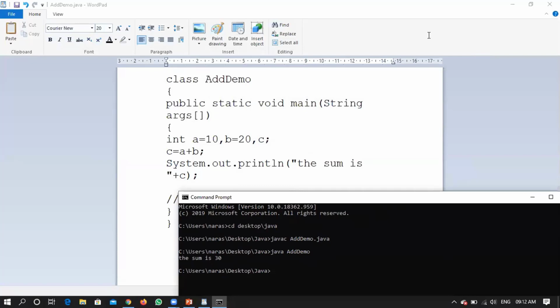What if we write the sum is C plus C? No problem. It will be printing the sum is a C. After that, it will print a 30. Your computer is dumb. It will not understand. It will not have its own knowledge, right? So whatever you write, according to that itself, it will show you the output, right? If you are writing the sum is a C in a double quote, then whatever is there in the double quote, everything will be printed. Later you are attaching a value of 30, so the value of a 30 will be attached later after printing that particular statement.